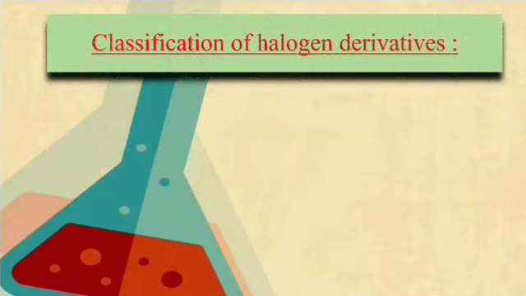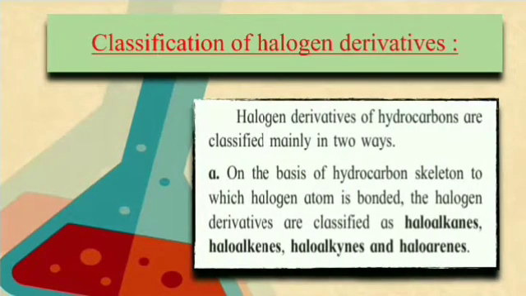Now, we'll do the classification of halogen derivatives. So, how are they classified? Halogen derivatives are classified on the basis of the hydrocarbon skeleton to which the halogen atom is bonded, and on the basis of the number of halogen atoms. Depending on the number of halogen atoms, the halogen derivatives are classified as mono, di and tri.